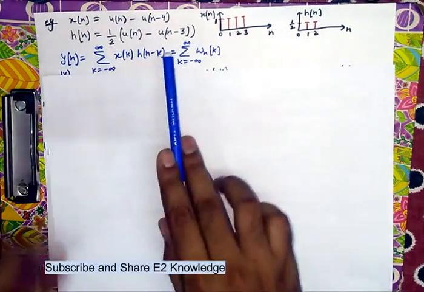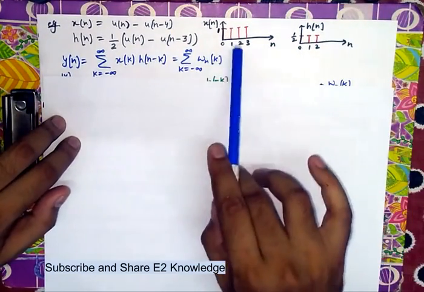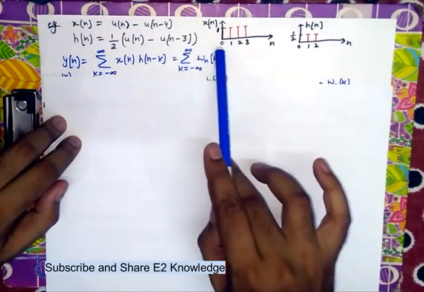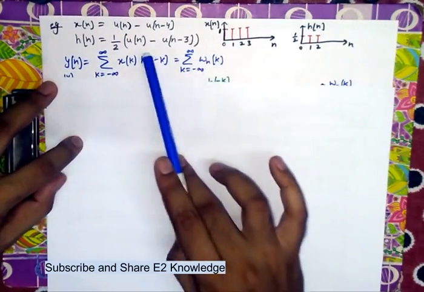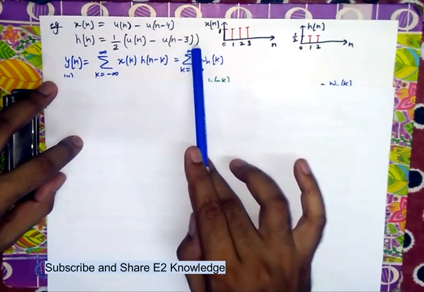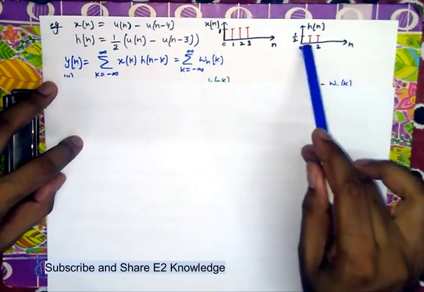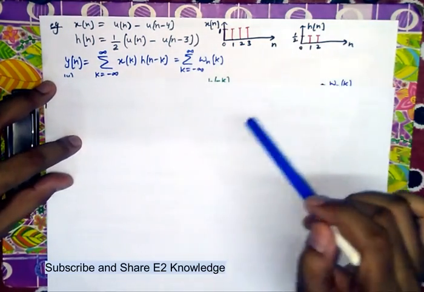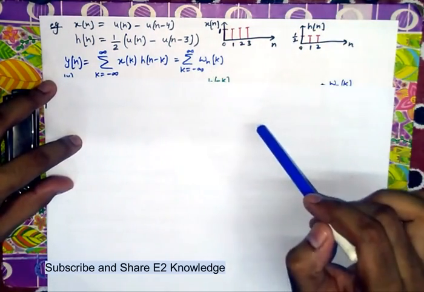Suppose x(n) is u(n minus 4). This is x(n), 4 discrete values, and h(n) is 1 by 2 u(n minus 3), 3 values and the amplitude is halved. So let us convolve these two in the discrete time domain.